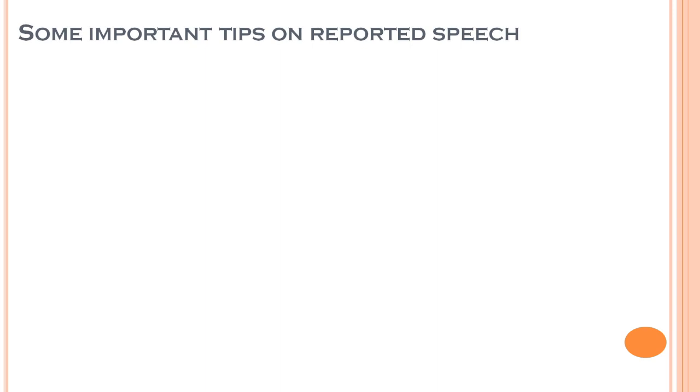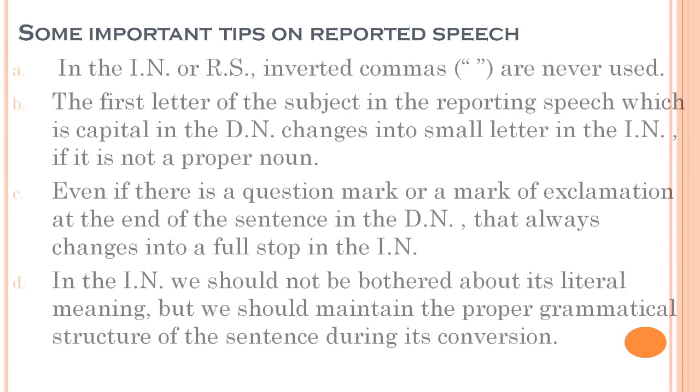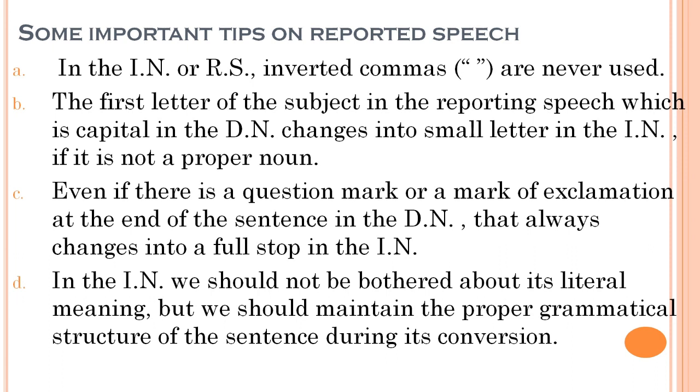Now coming to some tips or important points on reported speech. The first point that we have to remember, A: in the indirect narration or reported speech, inverted commas are never used. यहाँ inverted commas का use कभी भी नहीं होता है. B: the first letter of the subject in the reporting speech. डायरेक्ट नरेशन में जो फर्स्ट लेटर होता है सब्जेक्ट का वो कैपिटल होता है, which is capital, but it changes into a small letter in the reported speech if it is not a name. अगर ये प्रॉपर नाउन नहीं है तो रिपोर्टेड स्पीच में वो फर्स्ट लेटर भी स्मॉल होगा.